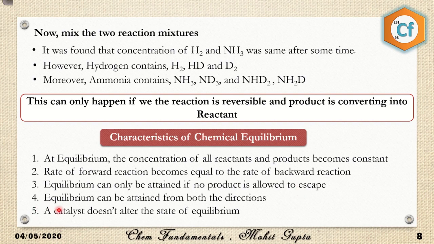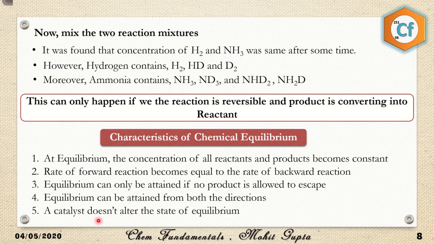The next is that equilibrium can be attained from both directions. Obviously, the reaction can go forward as well as backward. It doesn't matter where you start. If you take the products and they decompose into reactants, equilibrium can be achieved. If you take reactants and they convert into products, equilibrium can be achieved. So equilibrium can be attained from both directions.